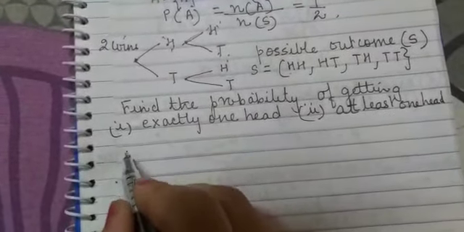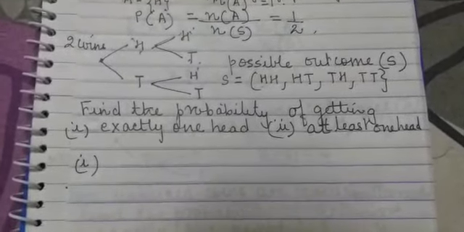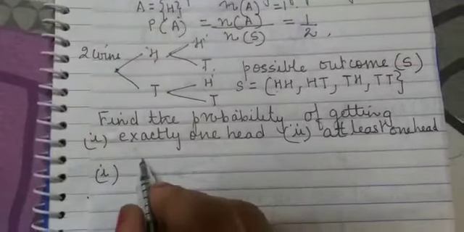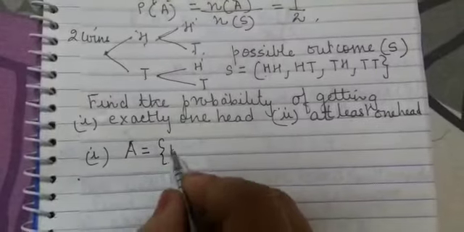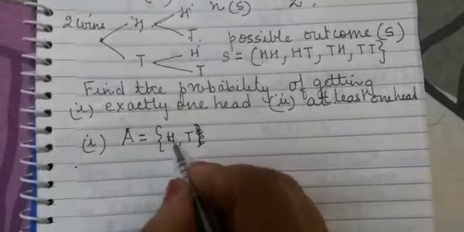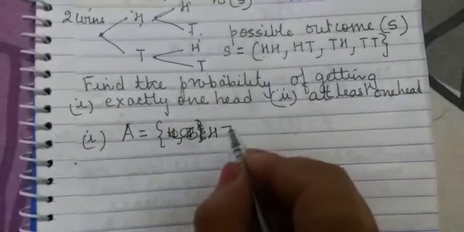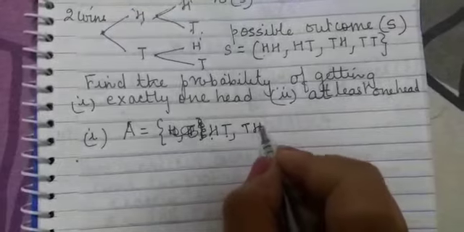Now in the first part, exactly means it should have only one head. So there can be two cases. It can be one head and one tail, or one tail and one head.